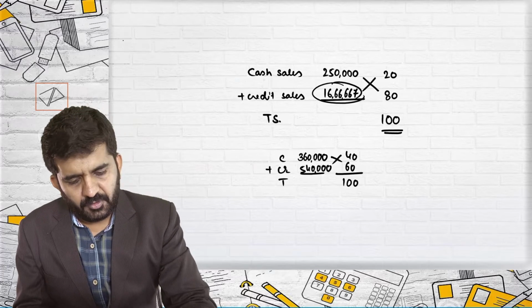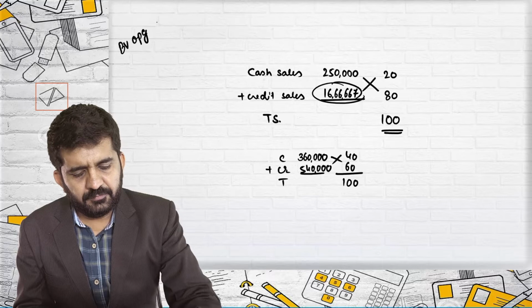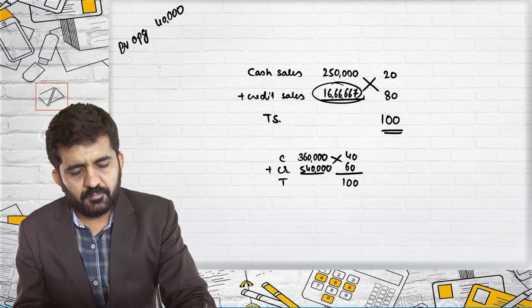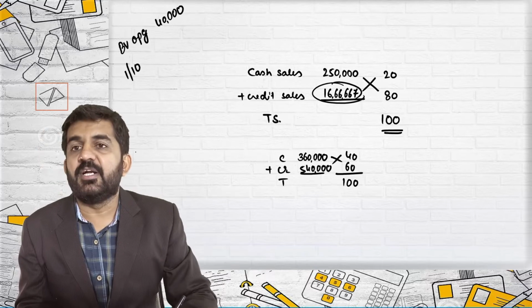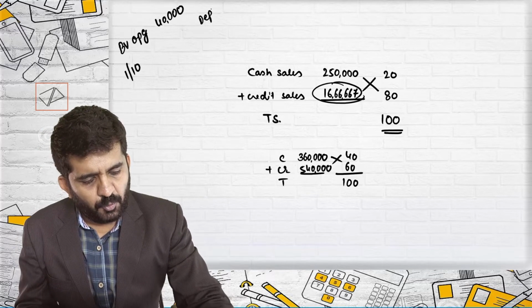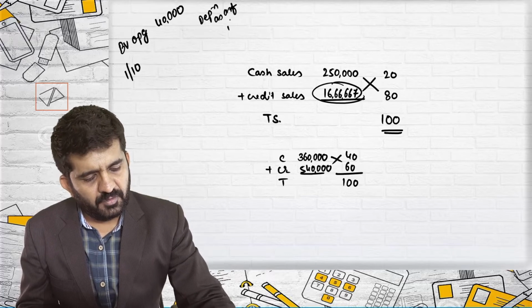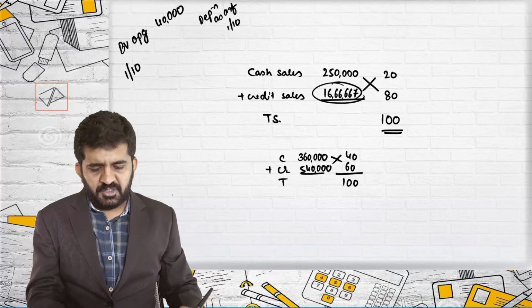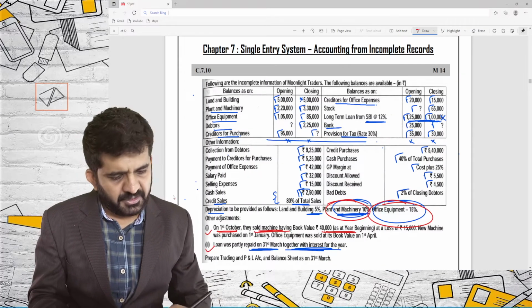All right. What was the book value in opening? 40,000. But it was sold on 1st October, so we need to provide depreciation as of 1st October. What is the depreciation rate for plant and machinery?